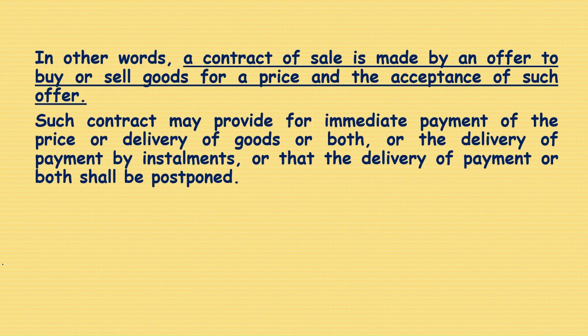In other words, a contract of sale is made by an offer to buy or sell goods for a price and the acceptance of such offer. Such a contract may provide for immediate payment of the price or delivery of goods, or both, or the delivery or payment by installments, or that the delivery or payment or both shall be postponed.